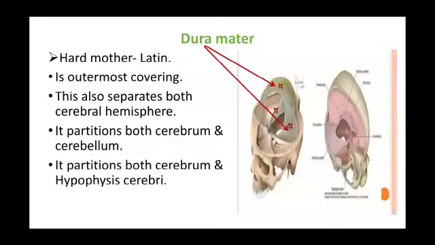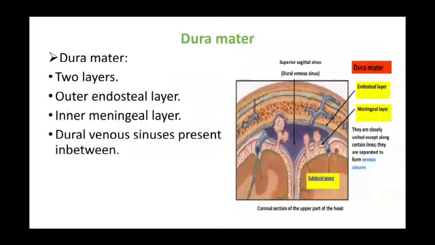Coming to the dura mater, also called the hard mother. It's the outermost covering. It also separates both the cerebral hemispheres. It's a partition between the cerebrum and cerebellum. It also partitions between the cerebrum and the pituitary gland. It contains two layers, the outer endosteal layer and the inner meningeal layer.